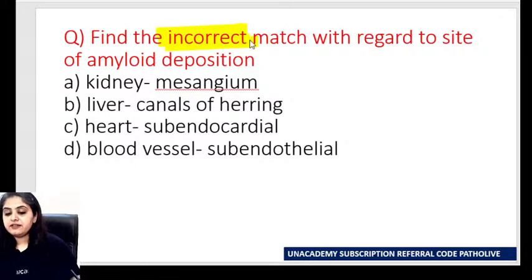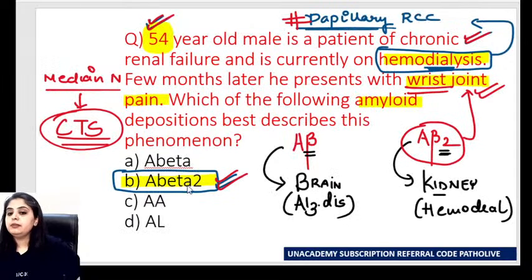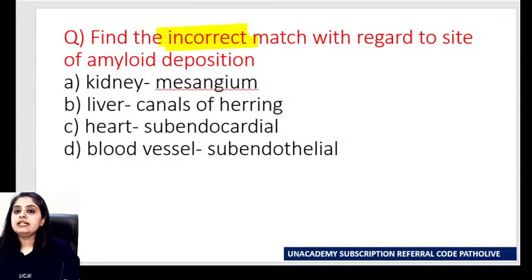Okay, Dr. Anshumali has a very valid question before I start here, that nowadays we either use central lines. For that matter, nowadays even this A beta 2 is not seen, because your hemodialysis machines are so advanced that this beta 2 microglobulin is no longer a problem. So these used to be problems when old machines were being used. These kinds of problems were more in the past. Nowadays you don't see too many patients because you've got advanced machines and advanced techniques. So these are more of, you can say, one step before the advancements came out. Okay. Acha, now coming back, find the incorrect match over here.